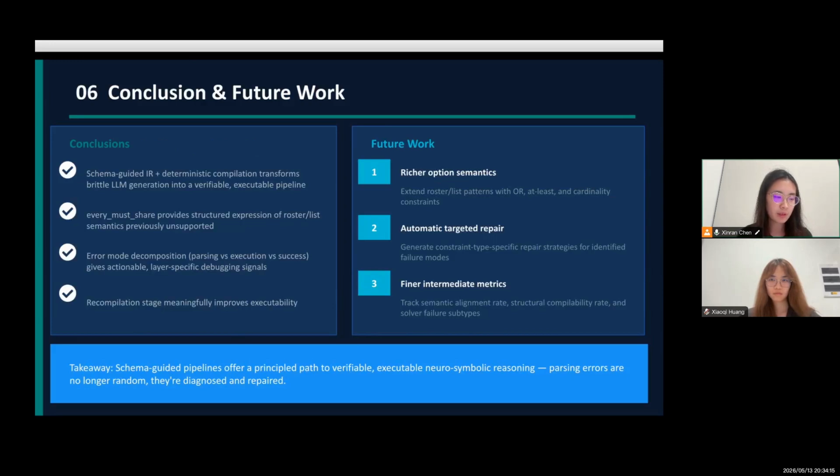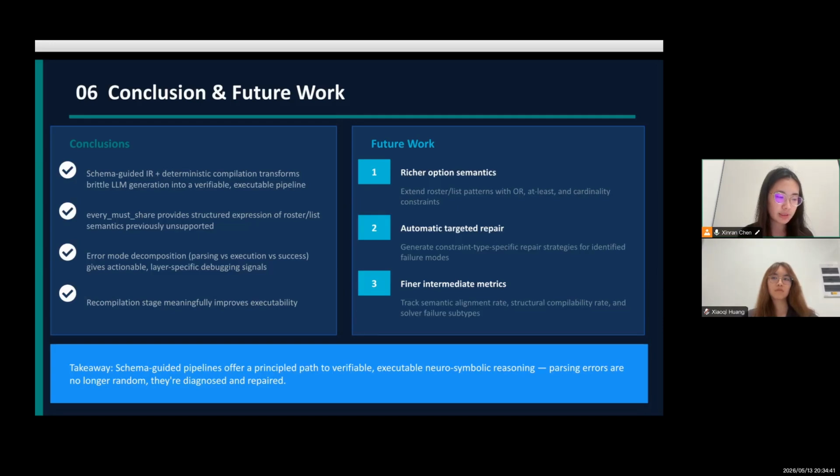So to wrap up, our main finding is that separating LLM generation from deterministic compilation makes the pipeline verifiable. Instead of hoping the LLM gets it right, we validate the structure first and only send well-formed programs to the solver. That's what drives the improvement.